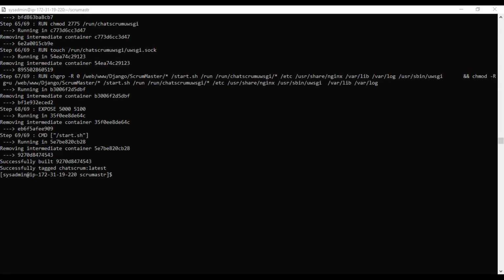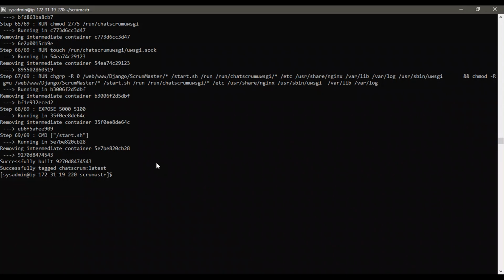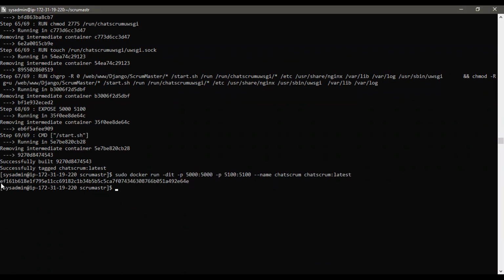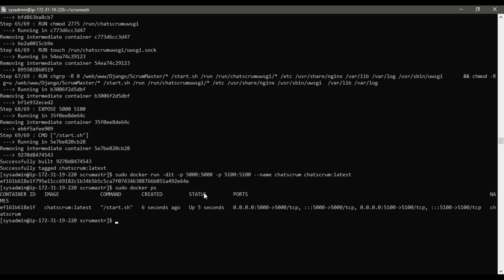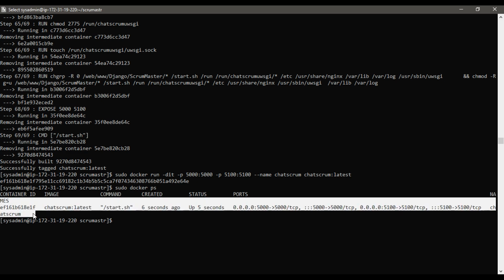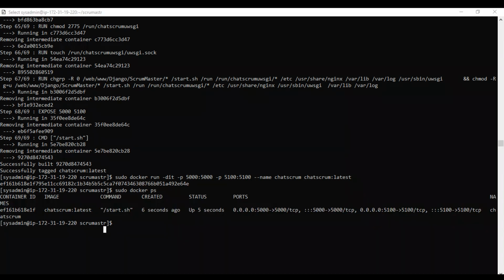Let us go ahead and run the container. The front end will be using port 5100, while the back end will be using port 5000. I will name the container Chatscrum. At this point we do not have a database running, so I am expecting a couple of errors to occur. Alright, the container is running.